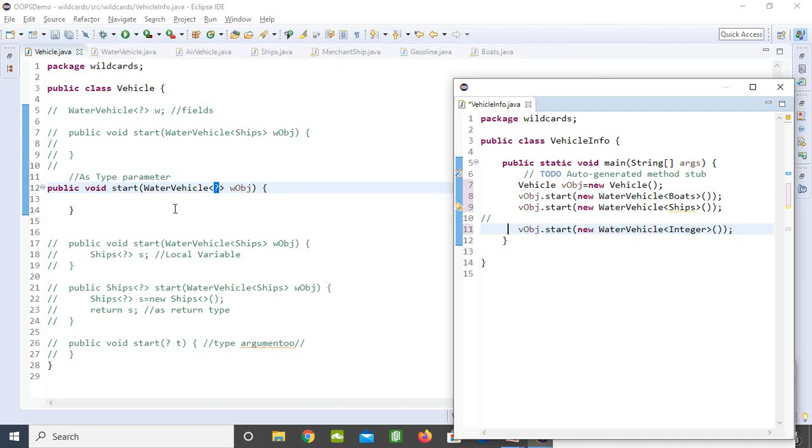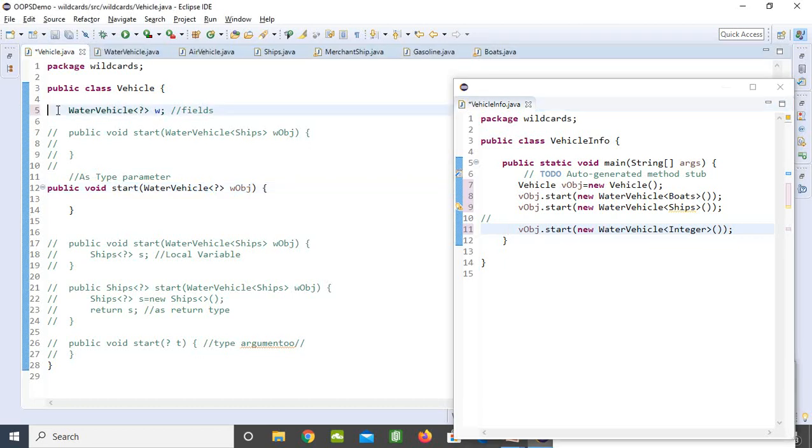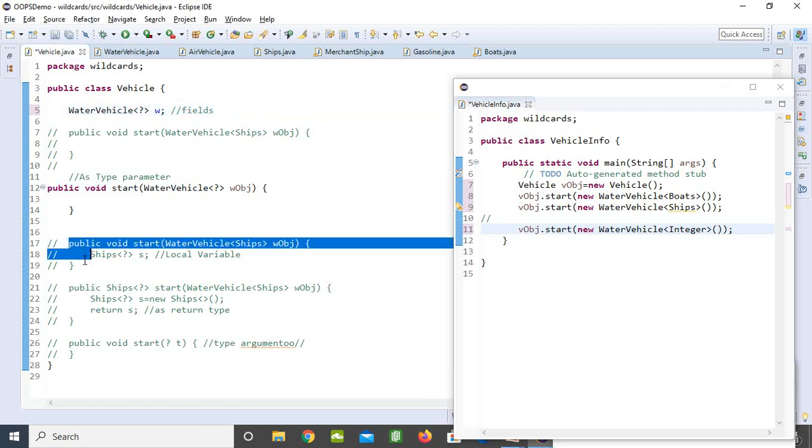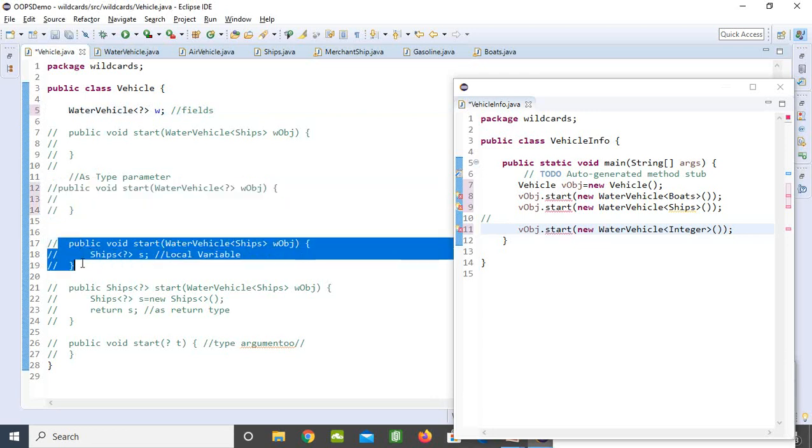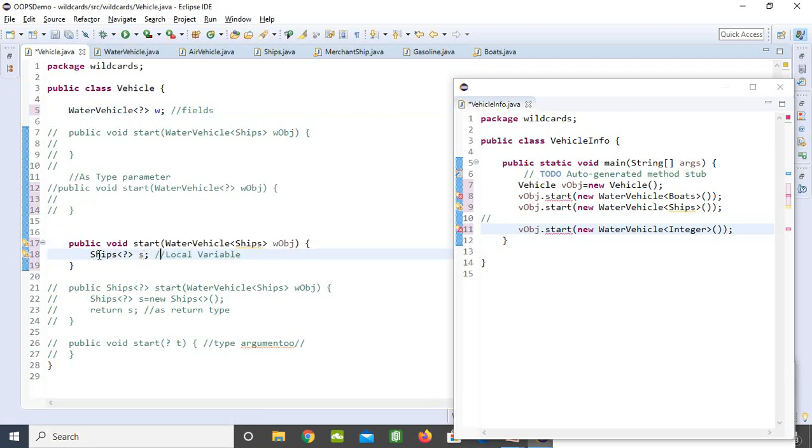So where can we use these wildcards? We can use the wildcard as a type parameter like this, and you can also use it as a field like this. And also if you want to use it as a local variable, you can still do that. Let me comment this first, because both have the same method definition. If I uncomment this, you can see you are also allowed to use it as a local variable like this.